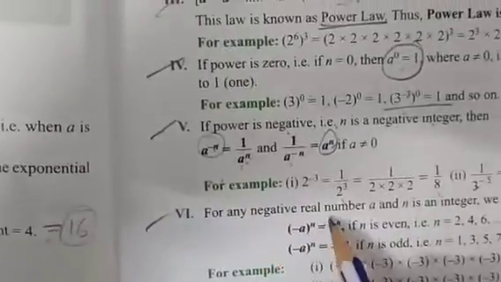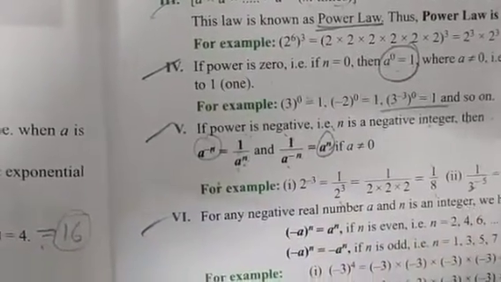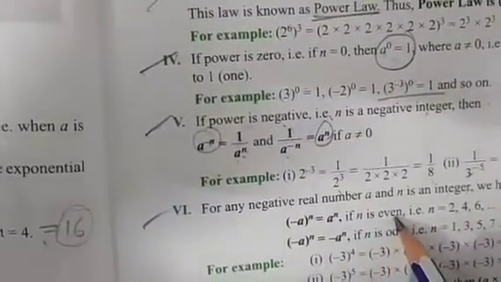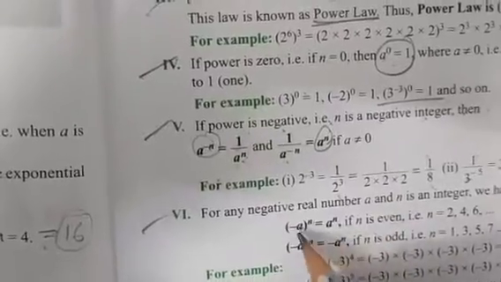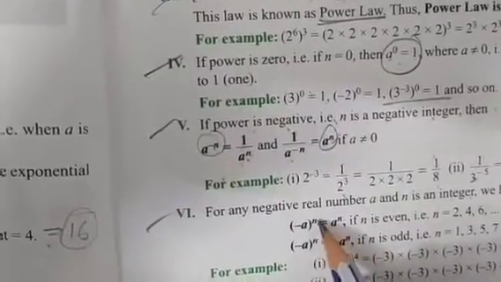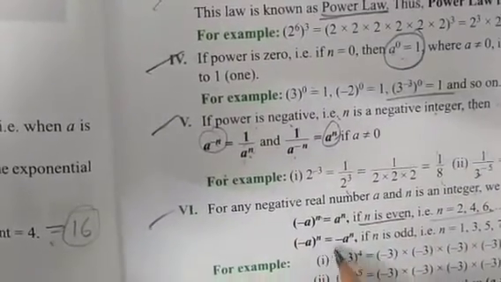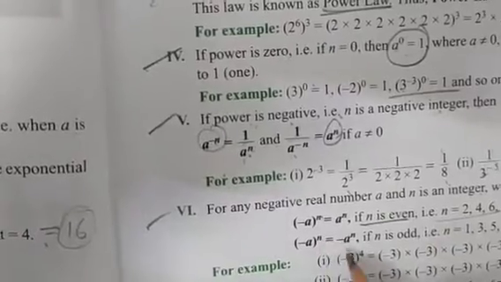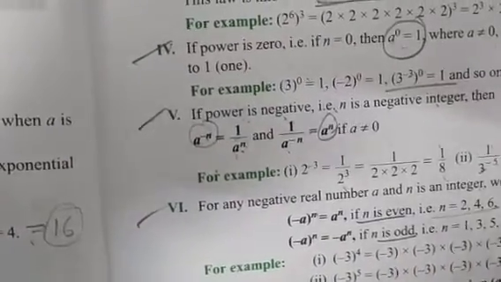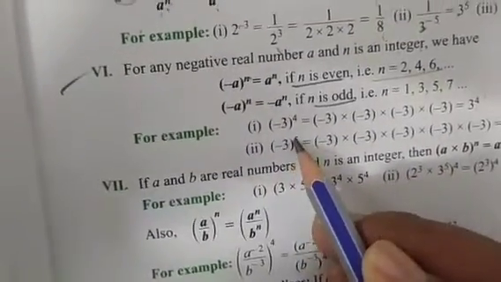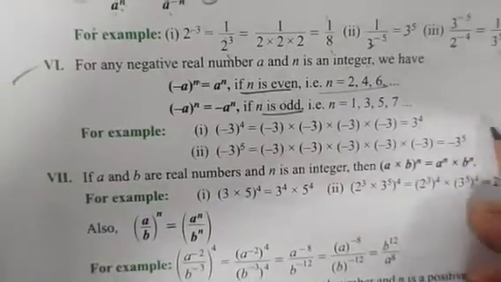Then for any negative real number a and n an integer, we have (-a)^n equal to a^n if n is even. I already explained that if the index, the exponent, is an even number, you always get a positive value. If the exponent is an odd number, you always get a negative answer. So here (-3)^4 gives positive 3^4. If (-3)^5, you get minus 3^5, a negative value. Is it clear? Then next is the 7th topic.